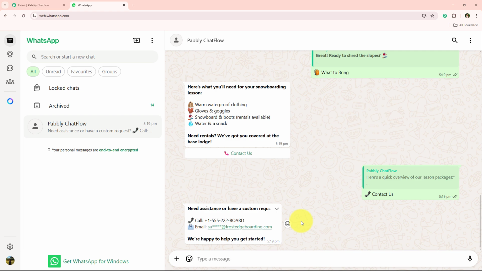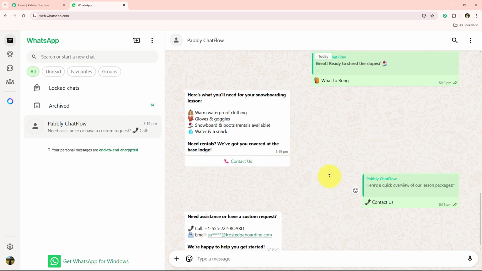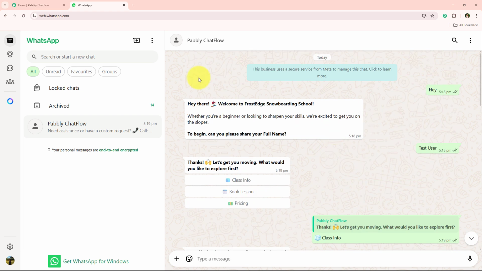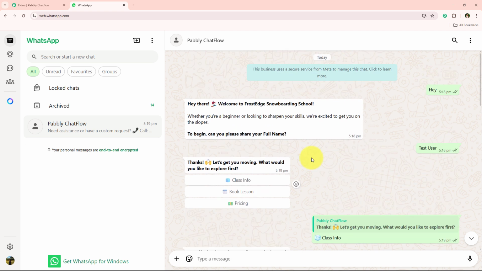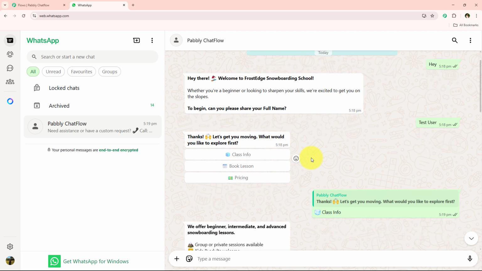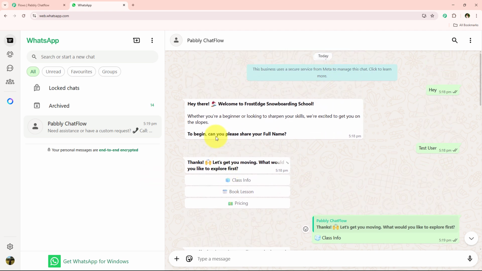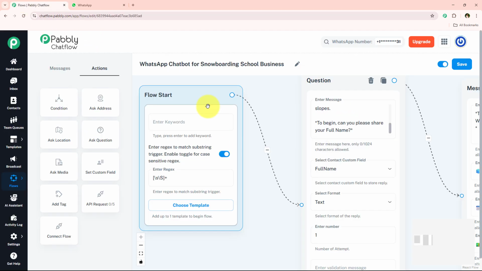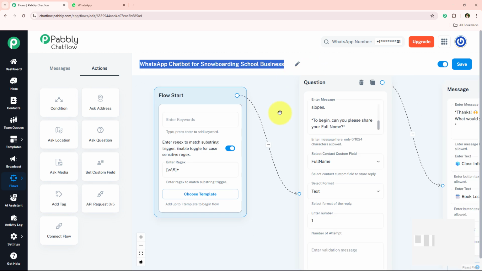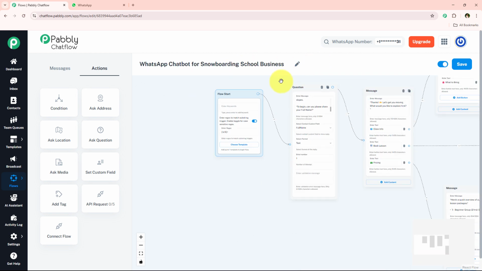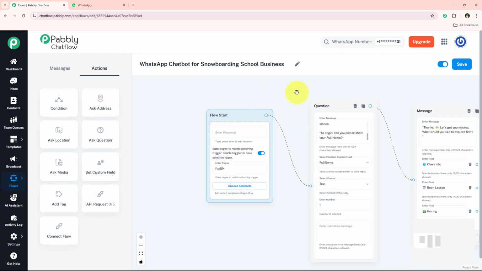So yes, you can see that this WhatsApp chatbot is solving all the user queries within seconds and in real time, be it class information or booking a lesson or viewing the prices. This chatbot is helping my users with everything. So yes, this is the powerful WhatsApp chatbot which we're going to create in today's video. And if you also want to create this amazing WhatsApp chatbot for your own snowboarding school, then you have to watch this tutorial till the end.